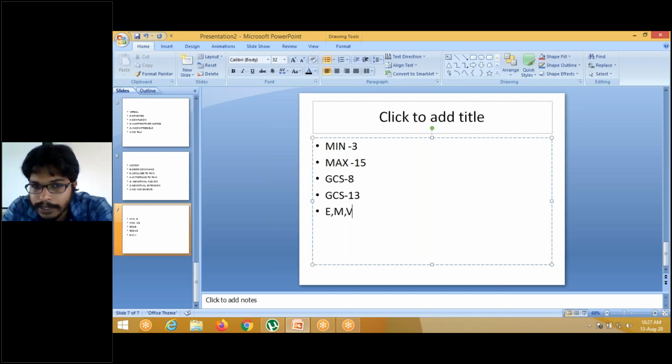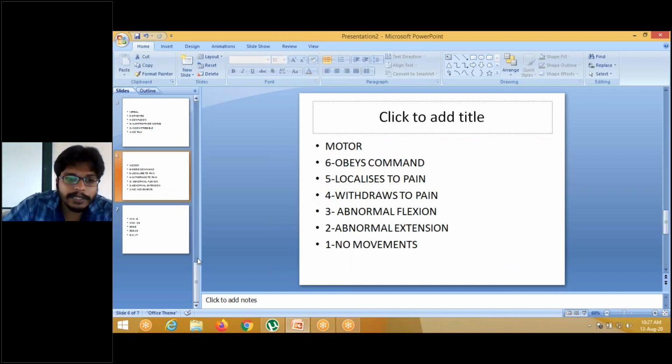So previously it used to say E plus M plus 1. Now it is obsolete. Now it is E plus M plus VT. VT means patient is intubated. So VT is the component of GCS if patient is on ventilation. Okay, you have to remember all these things.